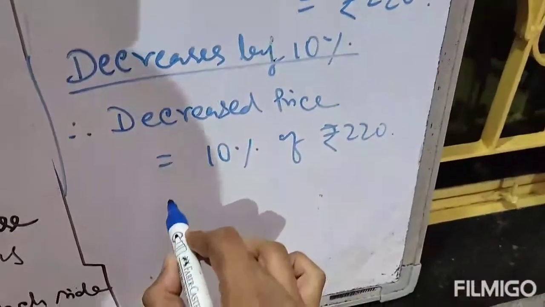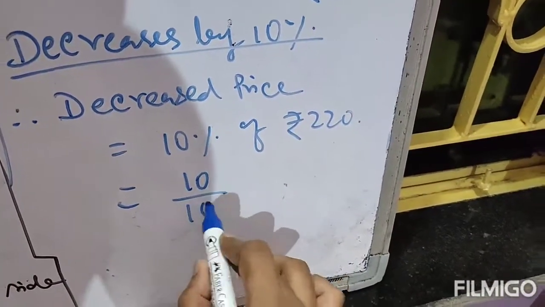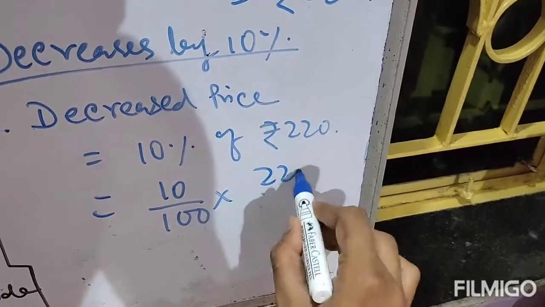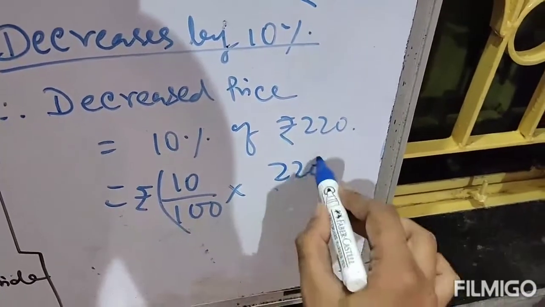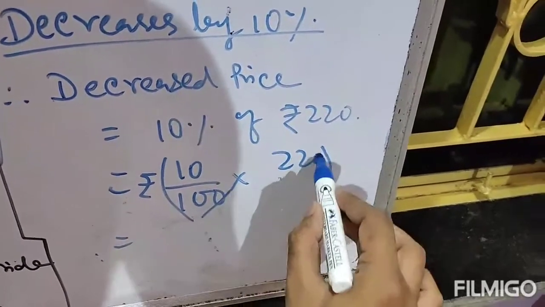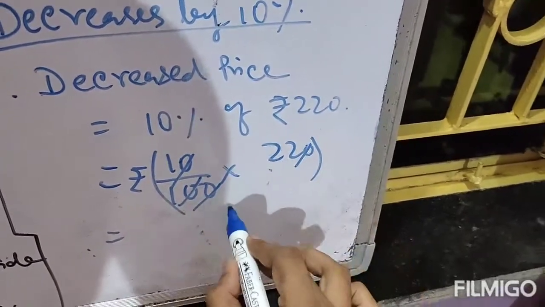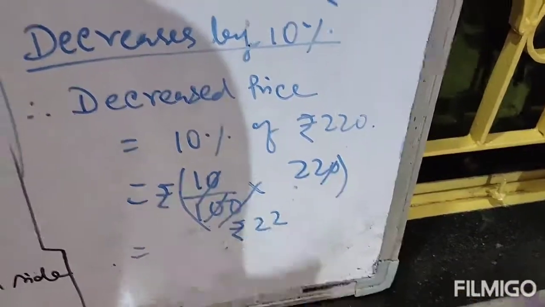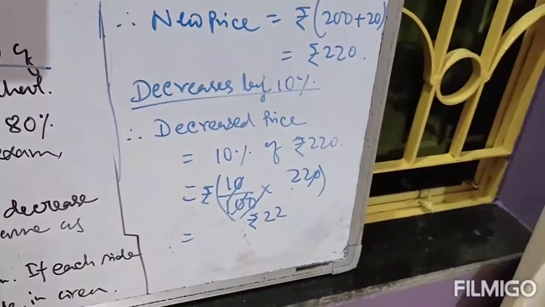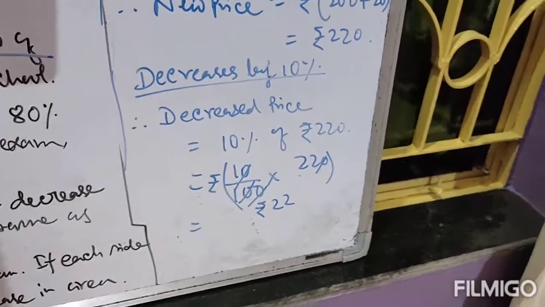So just solve. 10% means 10 by 100 multiplied by 220, in terms of rupees. Just solve, this is 22 rupees. That means the decreased price is 22 rupees. So what is the final price?